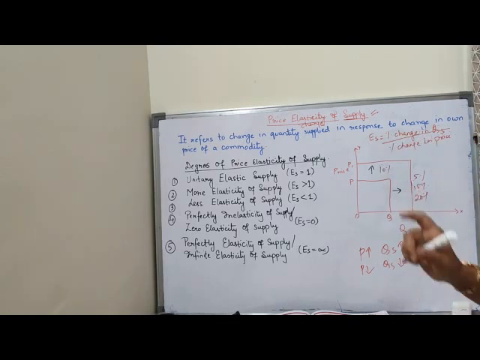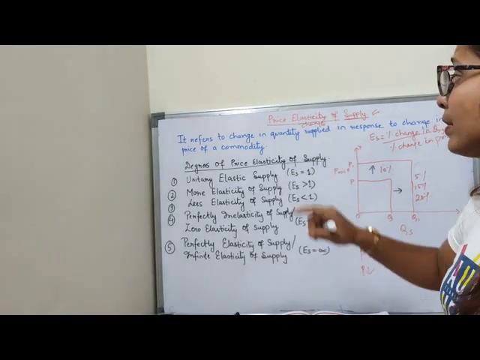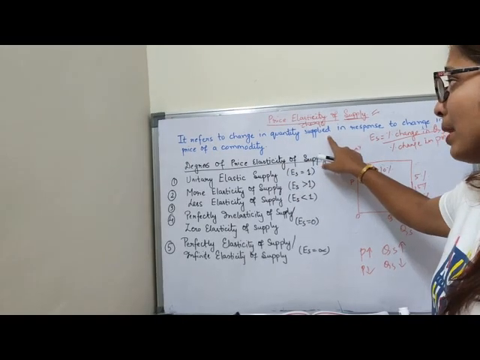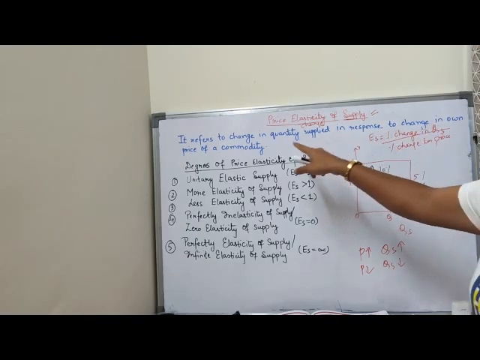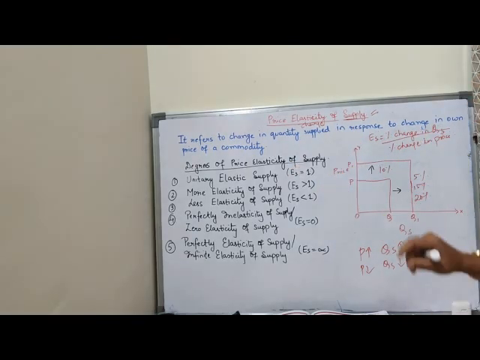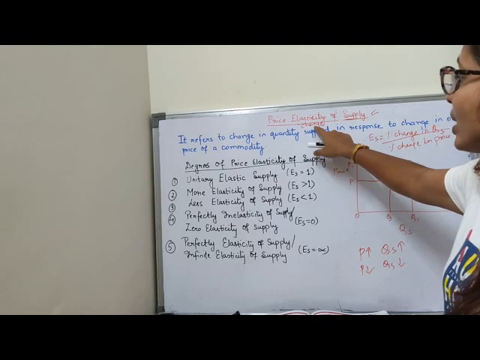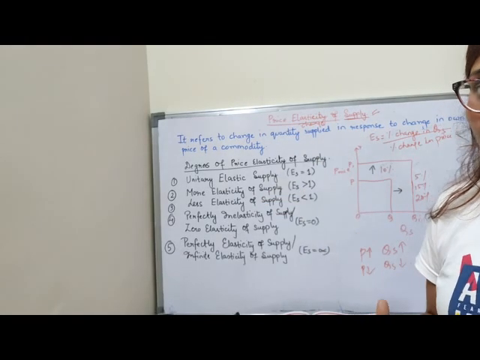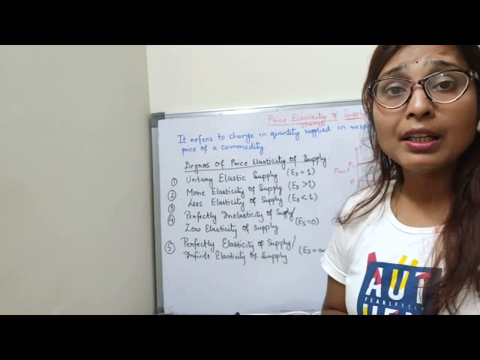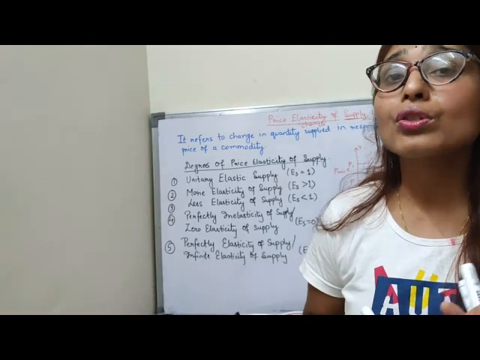Now children, coming to the definition, it refers to change in quantity supplied in response to change in the own price of a commodity. I said here that elasticity is the change, so change in supply due to change in the own price of the commodity.